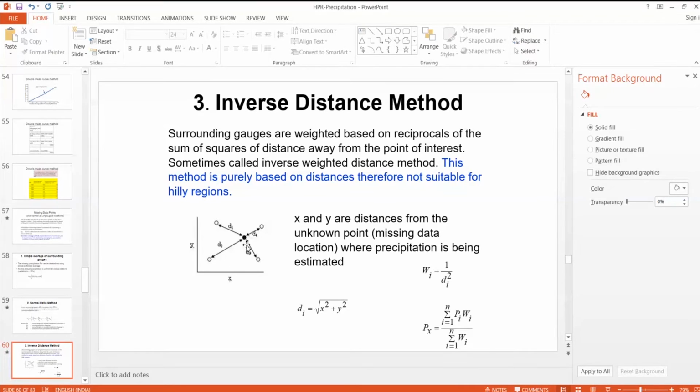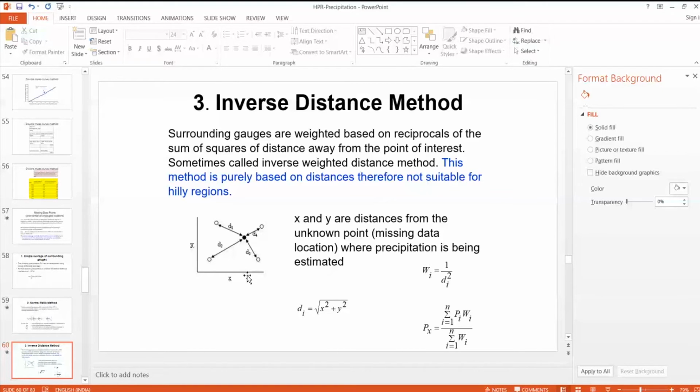Here, if you see, there are 5 stations, and at the central station data is missing in a given year. So we will sum the weighting factor times the rainfall of the surrounding stations, divided by the sum of the weighting factors.